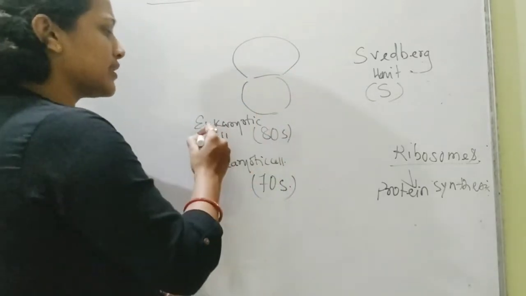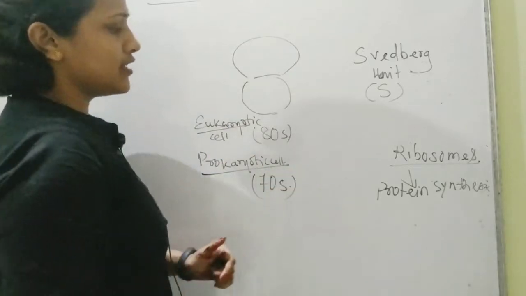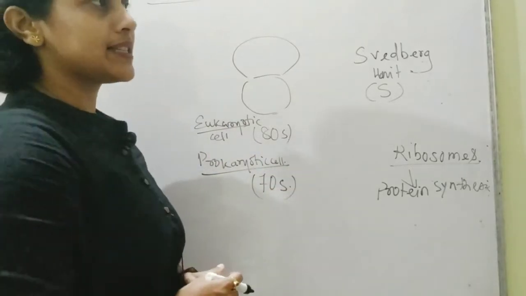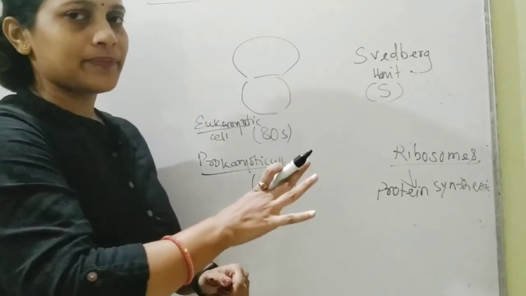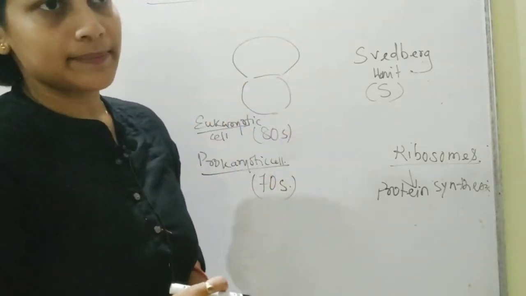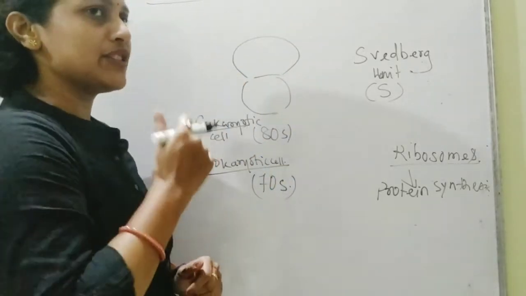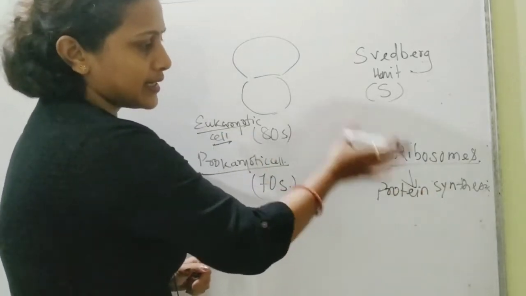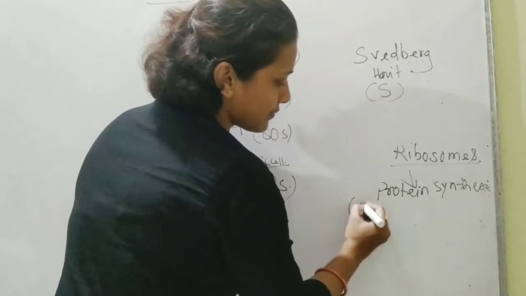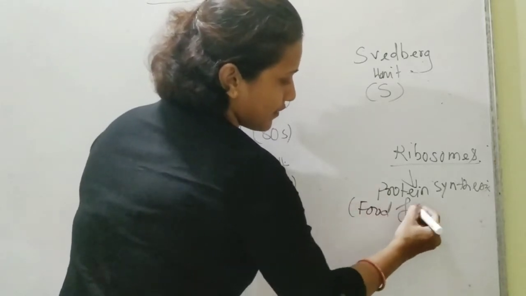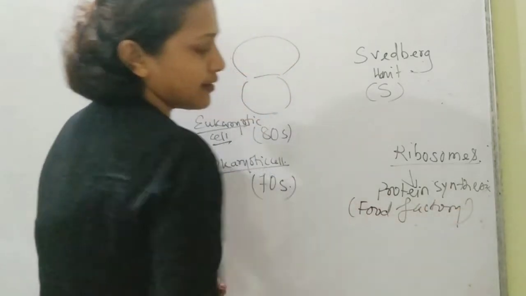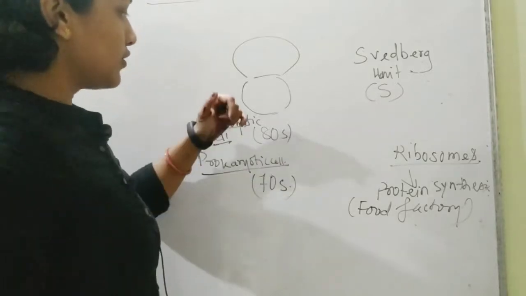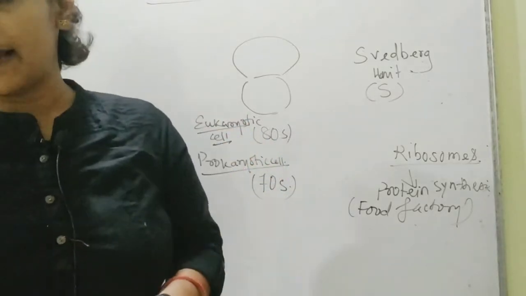Now you might ask me the question also that what is this eukaryotic cell, what is this prokaryotic cell? Actually we will be covering this when we talk about the nucleus. Over there it comes a major important thing. So this was your ribosomes. They are responsible for producing proteins. That's why they are also called the food factory of the cell. So this is how we talk about the ribosomes.